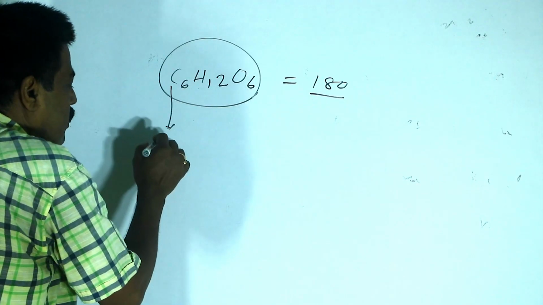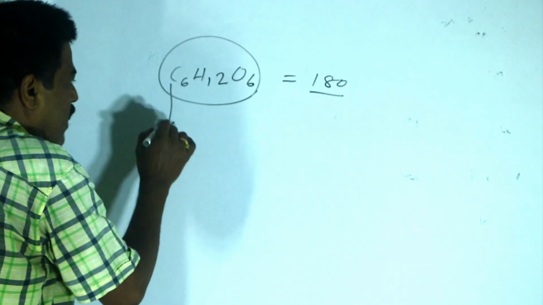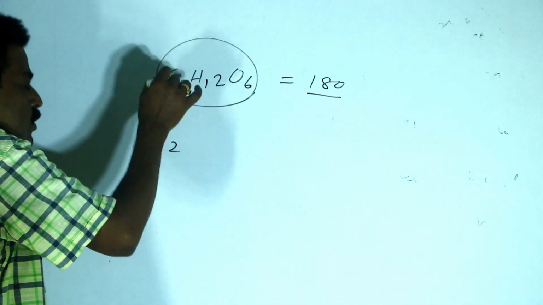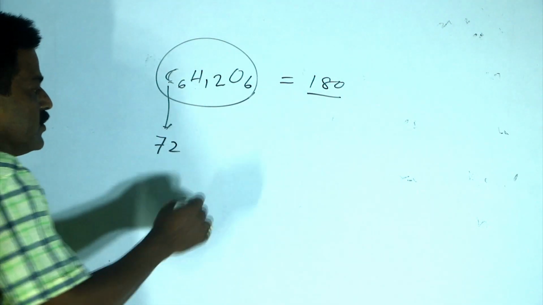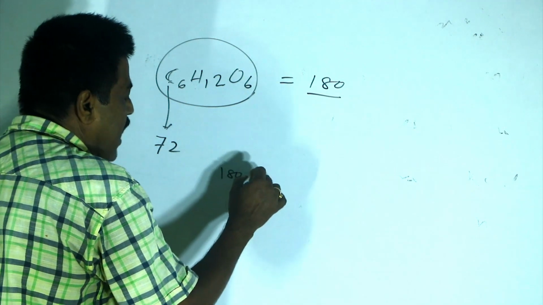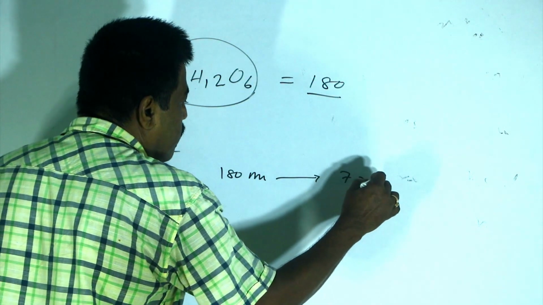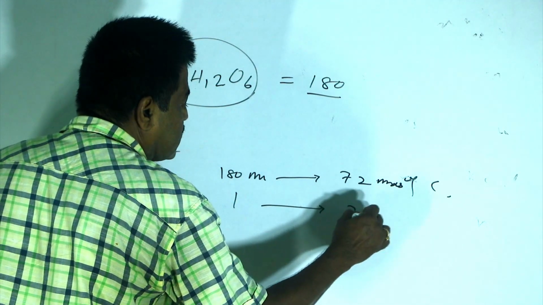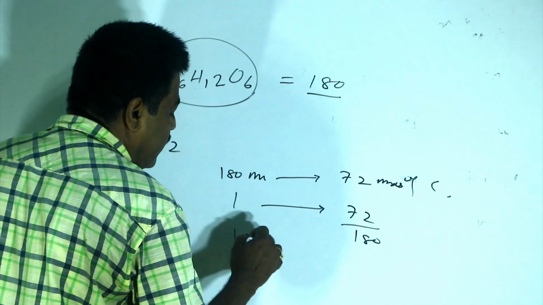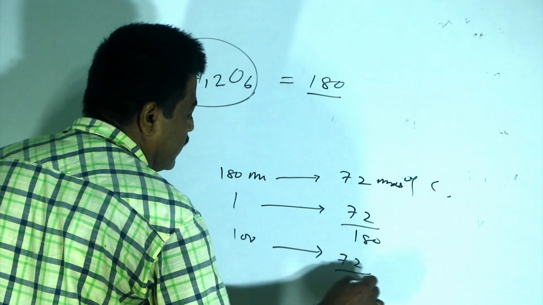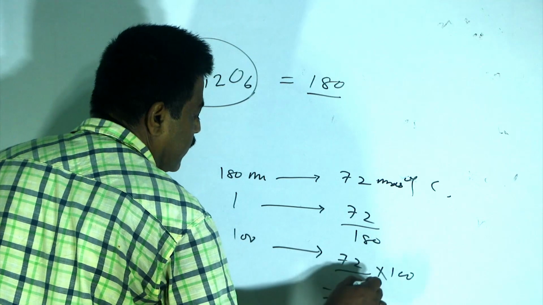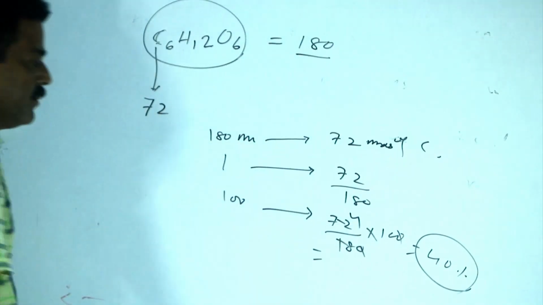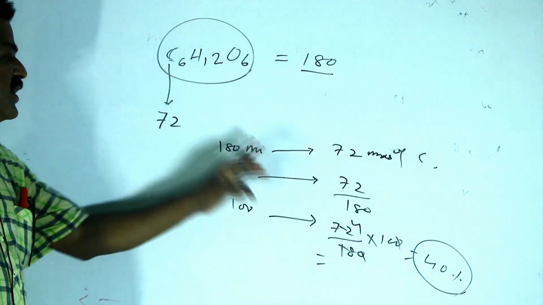Here the carbon contributes 72 mass, 12 into 6 is 72. Now, the percentage of carbon in glucose can easily be calculated considering that 180 mass contains 72 mass of carbon. So 1 mass contains 72 by 180, and for 100 we get 72 by 180 into 100. This will be 40. So the percentage of carbon in glucose is 40%.